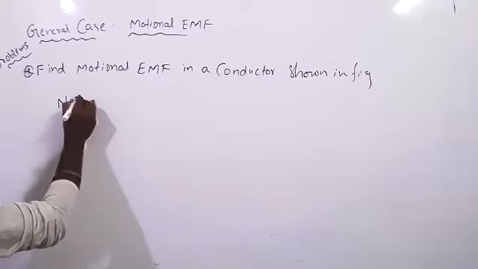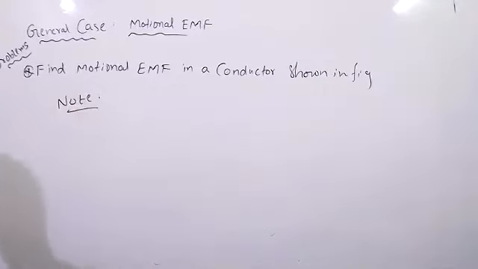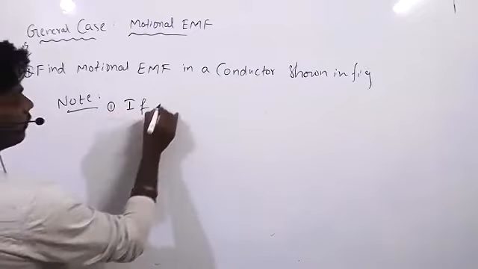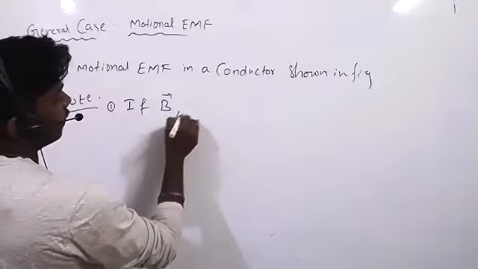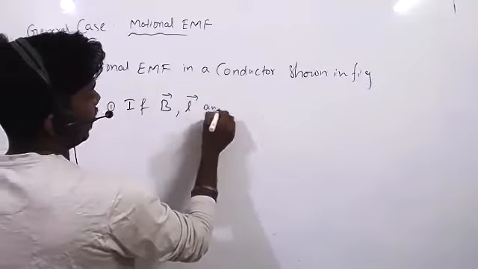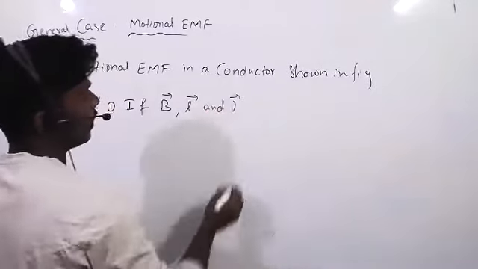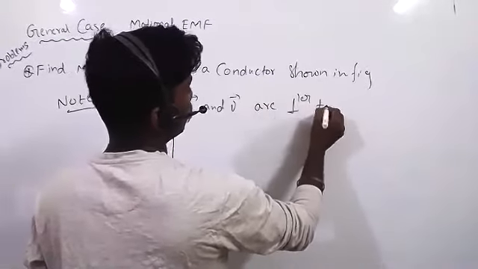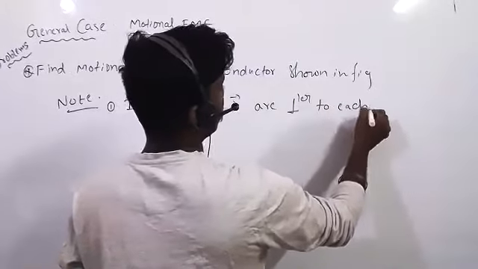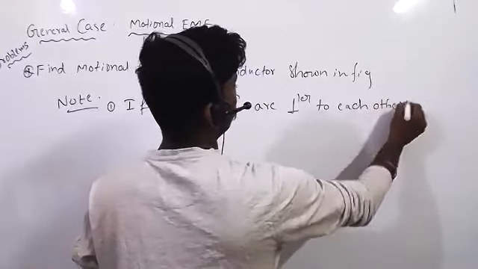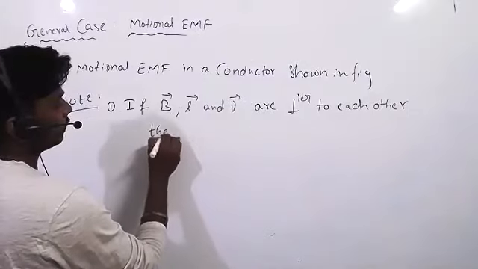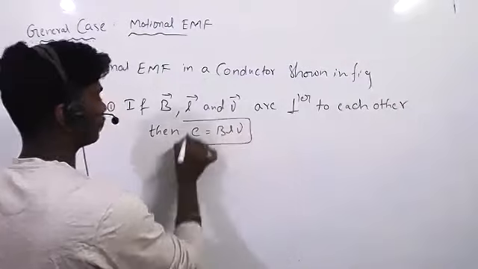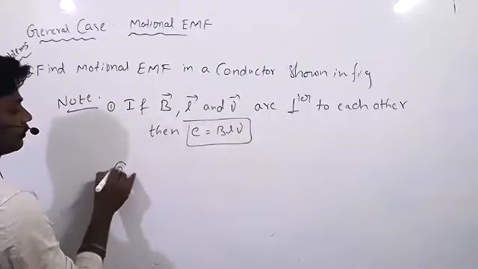Note. First one, if B, L, and V are perpendicular to each other, then E is equal to BLV. Note 2.